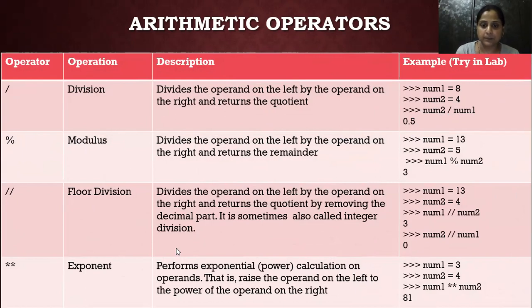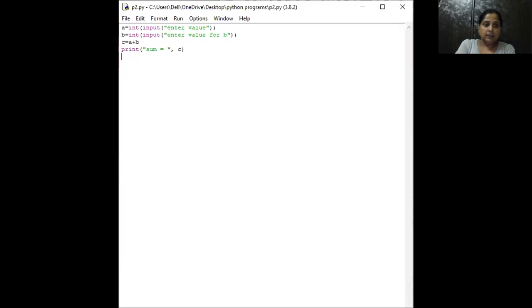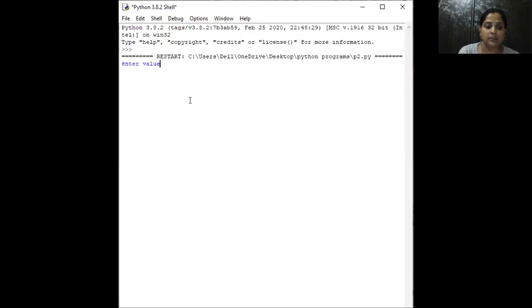Let's take examples. Here is a simple program, a very simple program. If we run it, we get something like this. When you try to execute this program, enter a value, for example 7, then enter the value 8, and the sum equals 15.